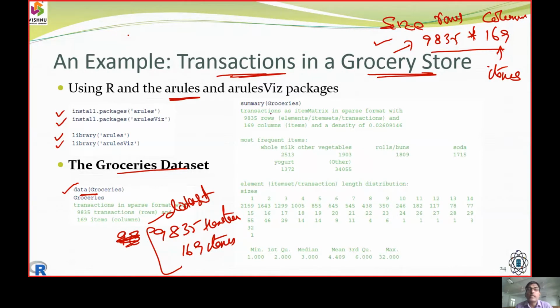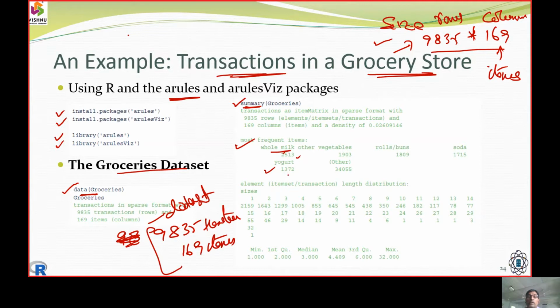Now we have the statistical operation. What does this sum give? It gives the most frequent items. So we made it a one item set, two item set, as discussed towards the apriori algorithm. Among the most frequent items over 9,835 instances, whole milk has 2,513 people who bought milk, and yogurt.